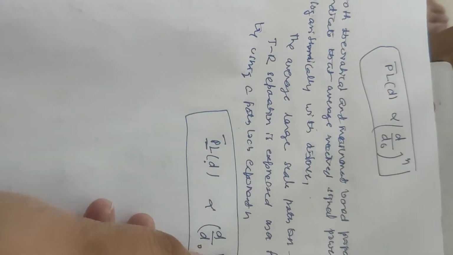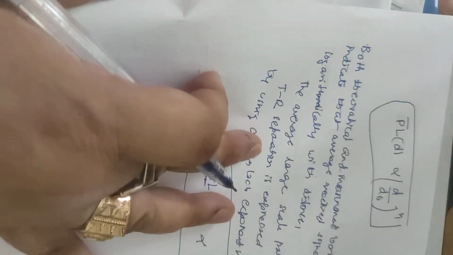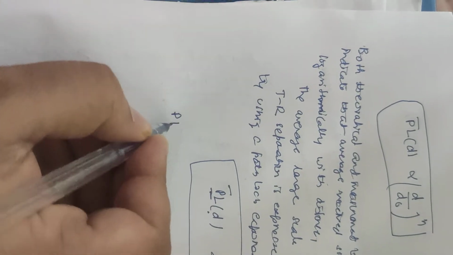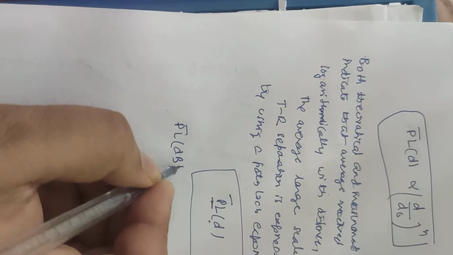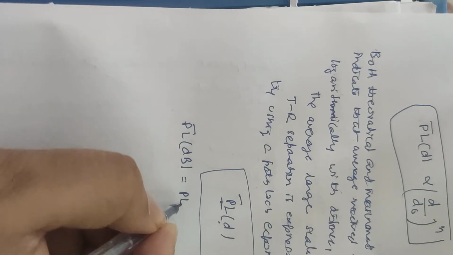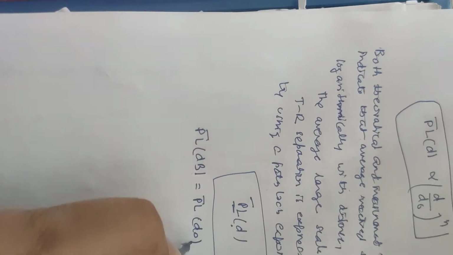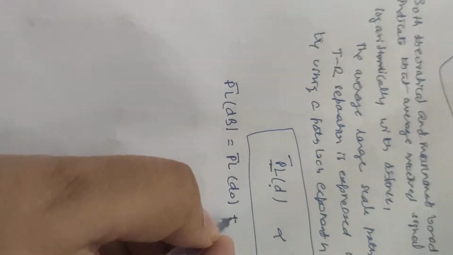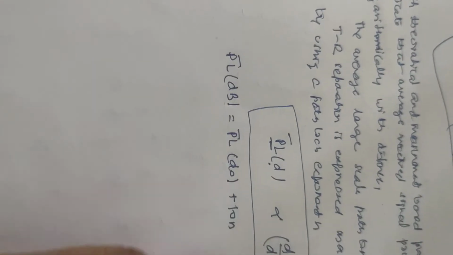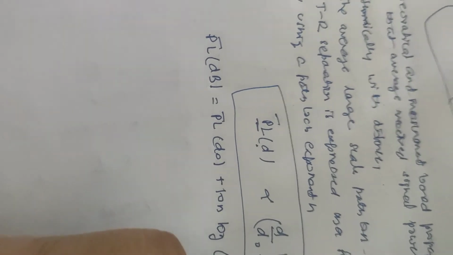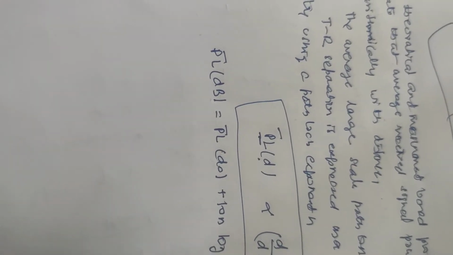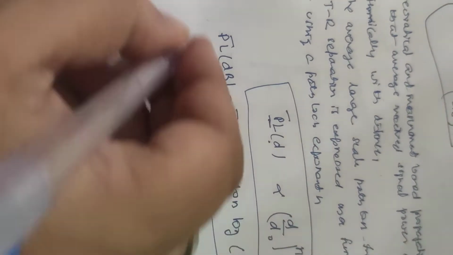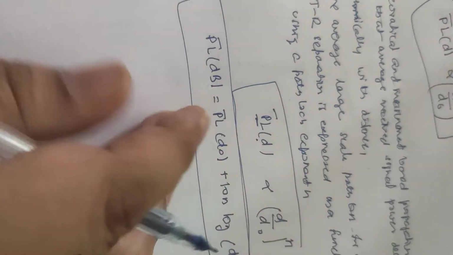This is our first equation. Now the path loss in decibels is written as PL(d naught) plus 10 n log(d over d naught). This is equation number 2.